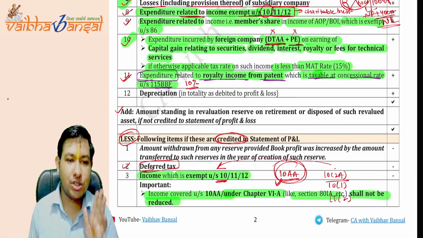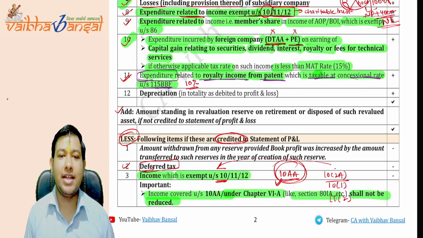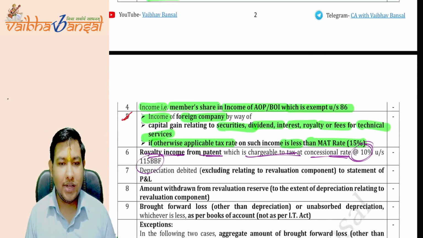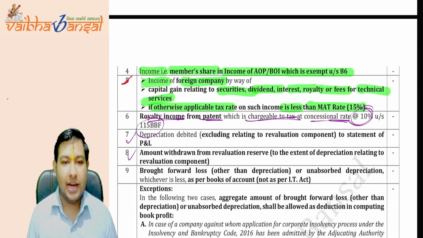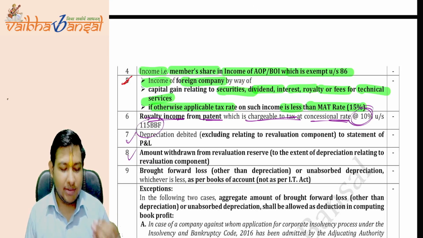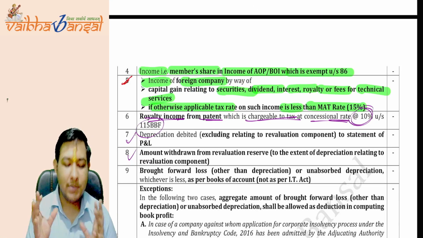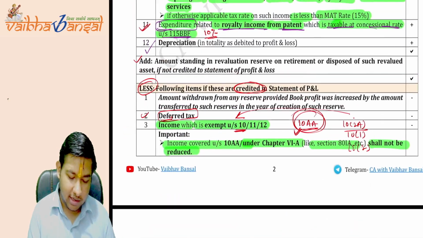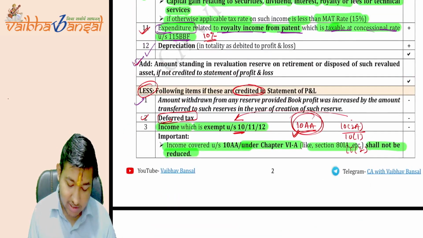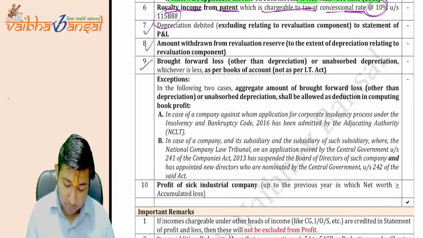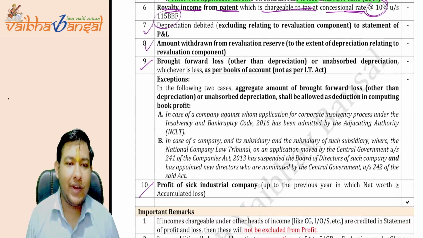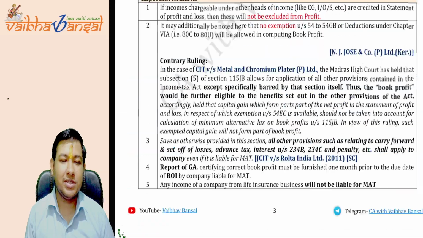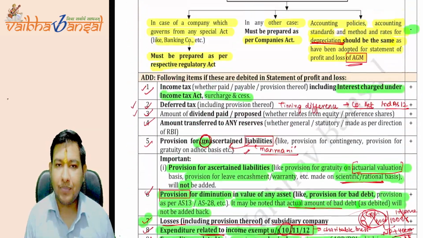Now we are coming to the most important point, the depreciation adjustment. There are a total of three adjustments relating to depreciation: first is point number 12, then point number 7 and point number 8. These all three adjustments run simultaneously and we need to understand them simultaneously and correspondingly. Is this clear to you all? After that, we'll be left with one addition, one subtraction, and point number 9, point number 10. After that, every point of addition and subtraction will be completed. After that, only the remarks and the other provisions, which are very easy, will be left. Is this clear to you all?